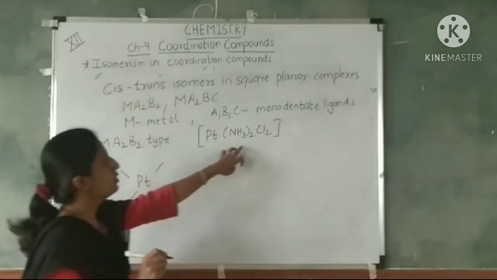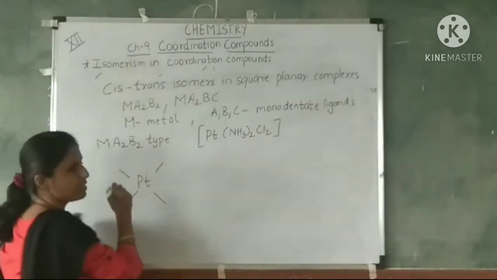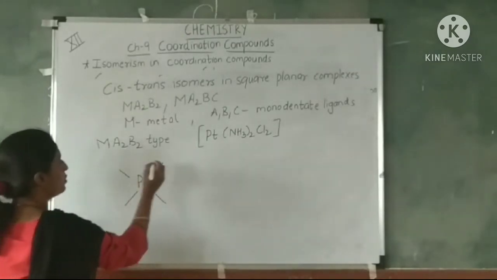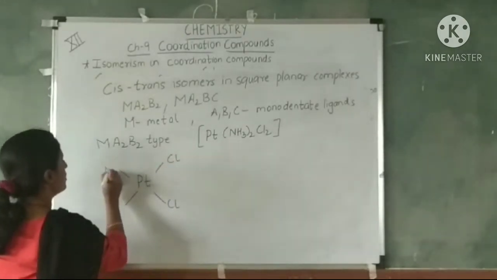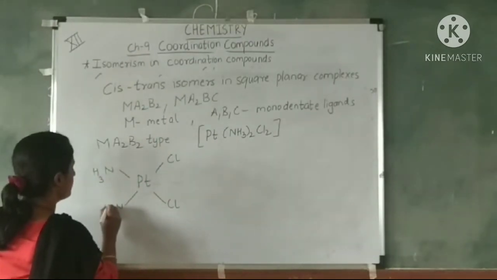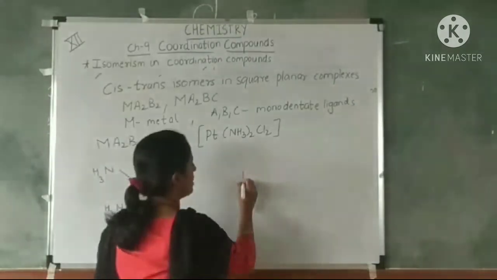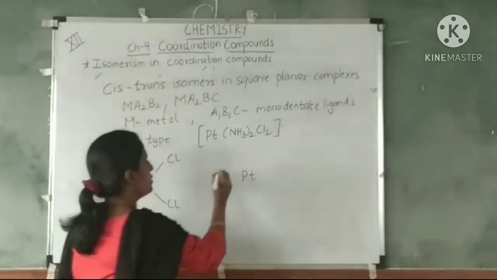We will first draw the cis isomer. We have studied that in the cis isomer the ligands occupy positions adjacent to each other. So two chlorides adjacent and two ammonia adjacent. So this is the cis isomer, and in the trans isomer we have seen that ligands occupy opposite positions.